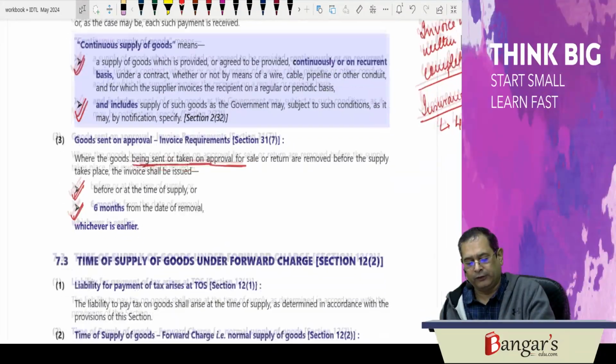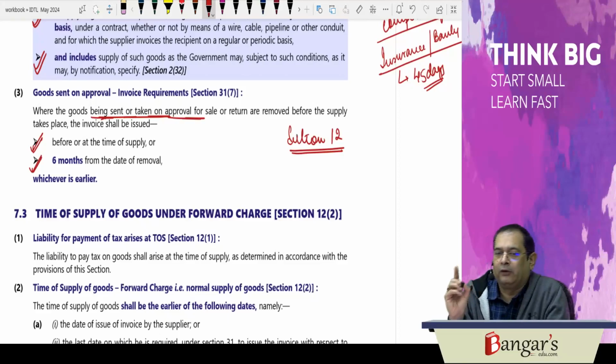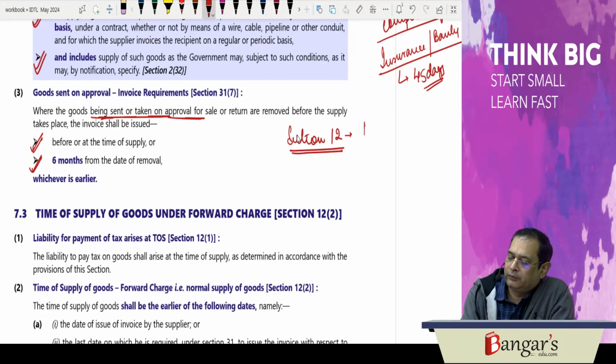Now we start with section 12. Section 12 is dealing with the provisions relating to determination of time of supply in respect of goods.